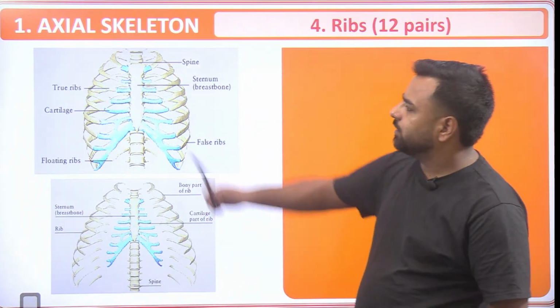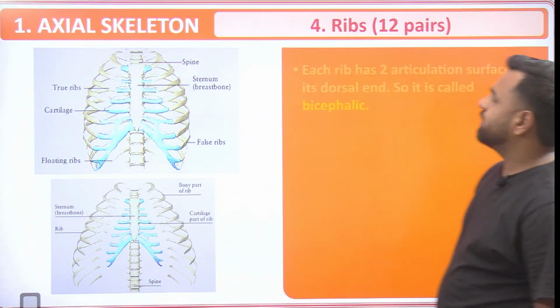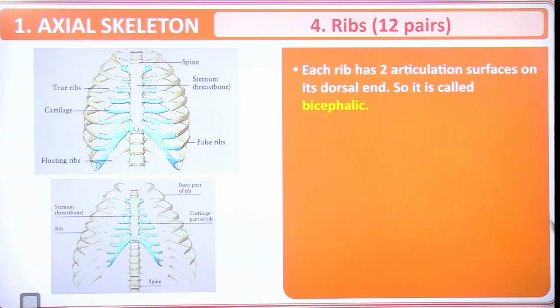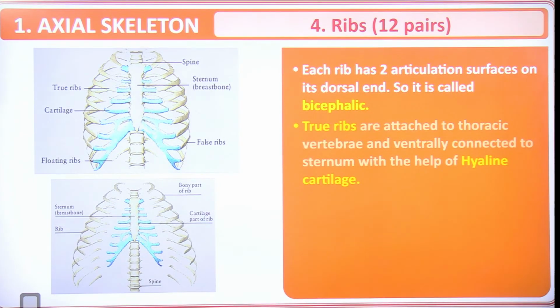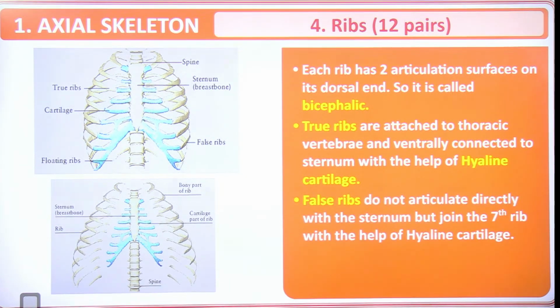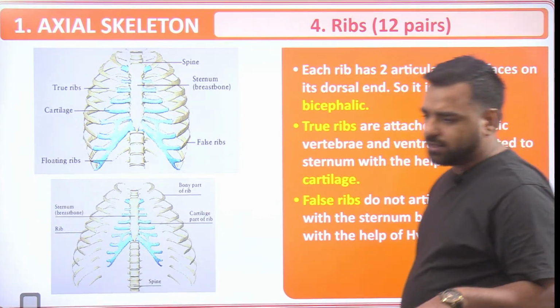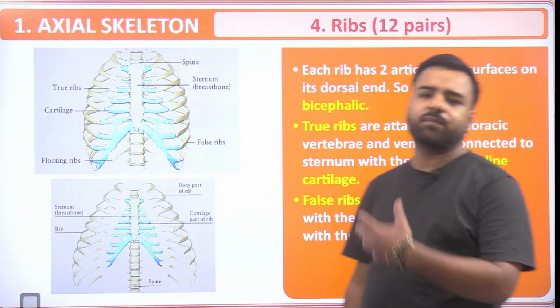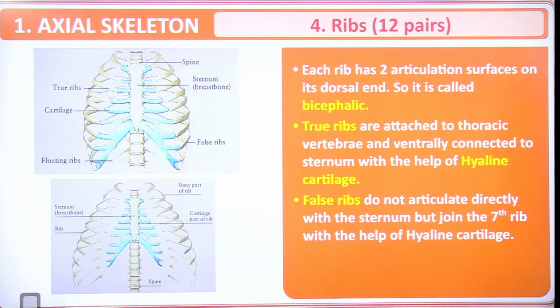Now, these were the bones we are talking about. So guys, here each rib has two articulation surfaces on its dorsal end, so it is known as bicephalic. True ribs are attached to the thoracic vertebrae and ventrally connected to the sternum with the help of hyaline cartilage. Acha, cartilage is also of three different types, right? It may be fibrocartilage, it may be hyaline cartilage. False ribs do not articulate directly with the sternum but join the seventh rib with the help of hyaline cartilage.